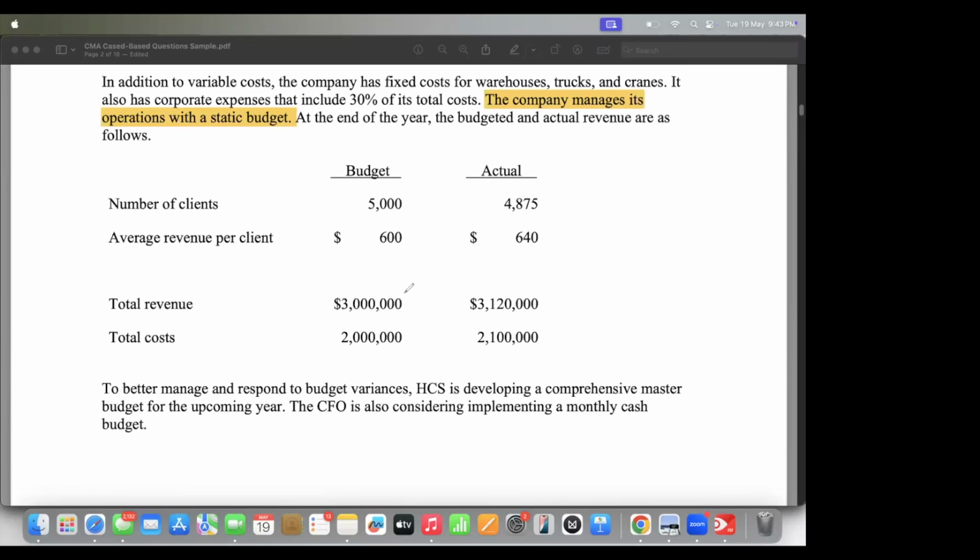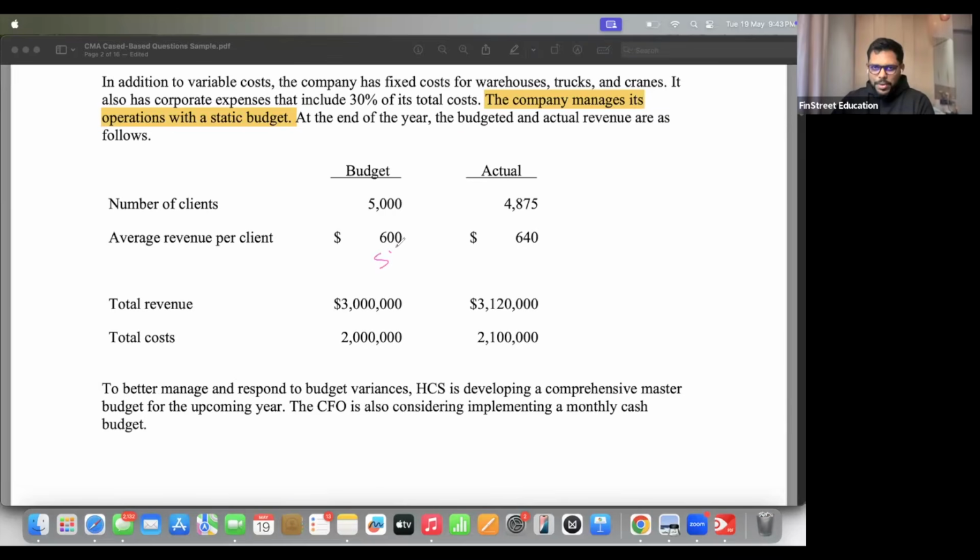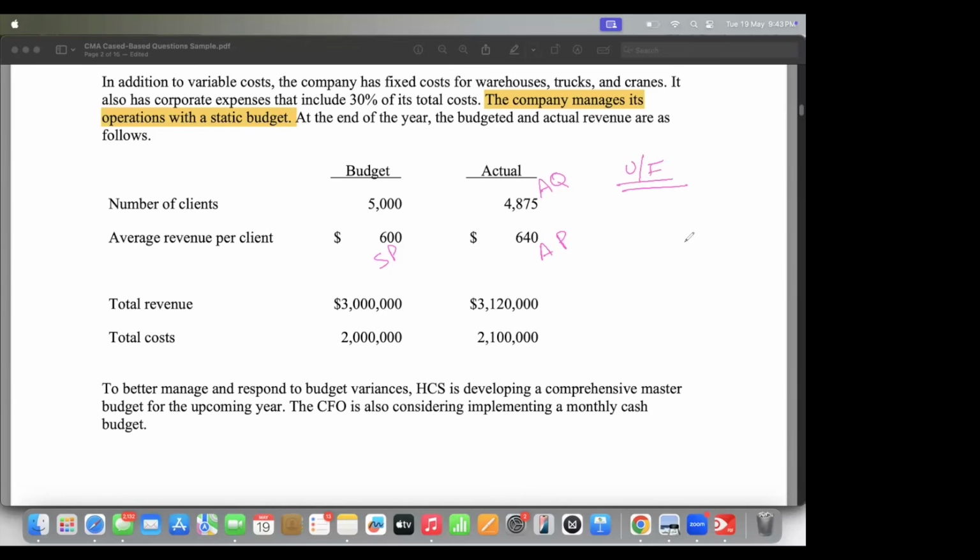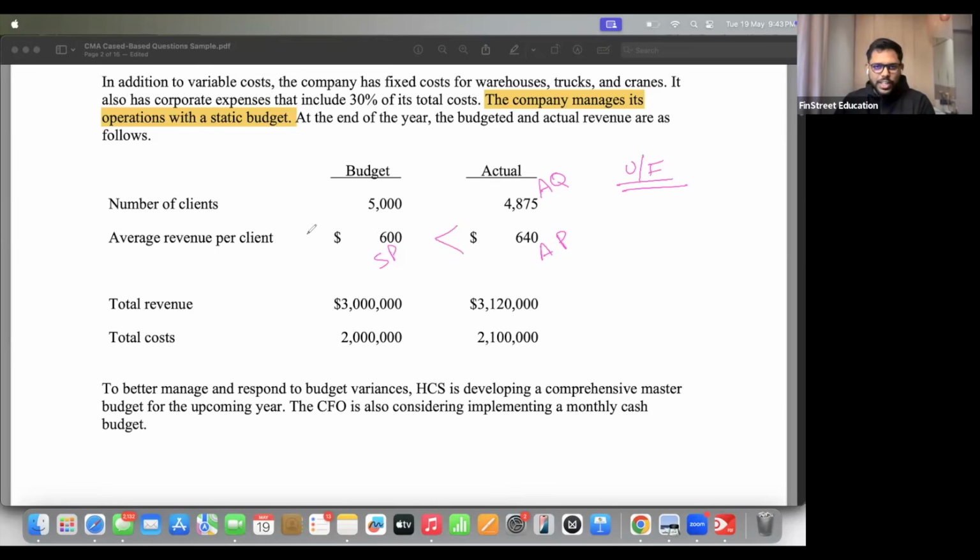1,95,000 favorable. Okay. Standard price, that was quick. Actual price, and then you have actual quantity. Is it favorable or unfavorable? Favorable. Favorable. Correct. Favorable. We were supposed to sell, again, I'll take example of PVR instead of heating and cooling